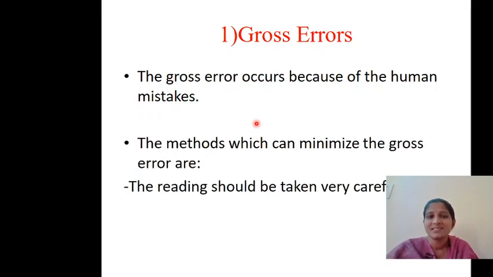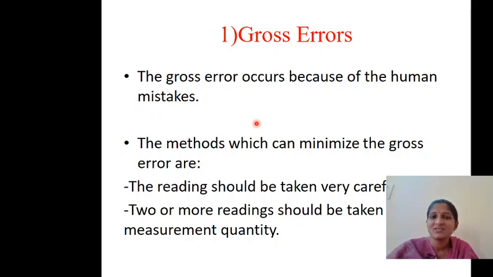The methods to minimize these errors are, first, the reading should be taken very carefully, without thinking that it might be this reading or that reading. By taking readings with care, you can eliminate gross errors. The second remedy is that two or more readings should be taken of the measured quantity.